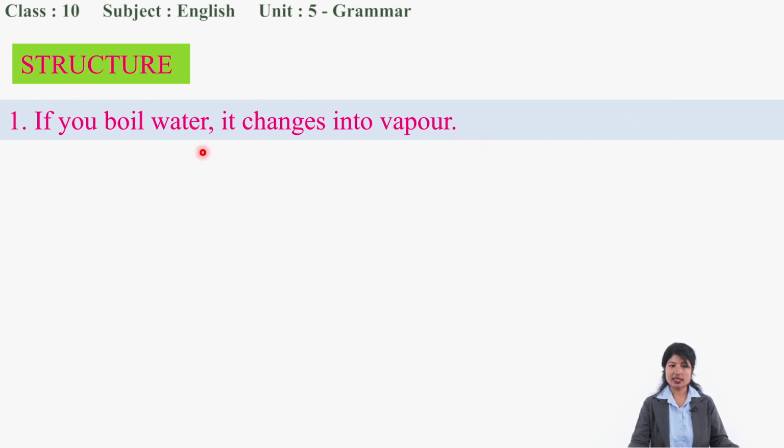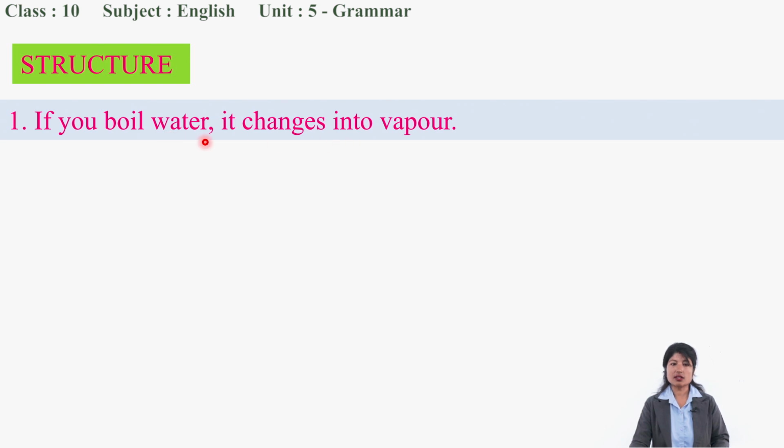How many clauses are there? If you boil the water is one clause. What is this? Dependent or independent? This is a dependent clause. It changes into vapor is independent. So it requires both clauses to give complete sense, complete meaning.